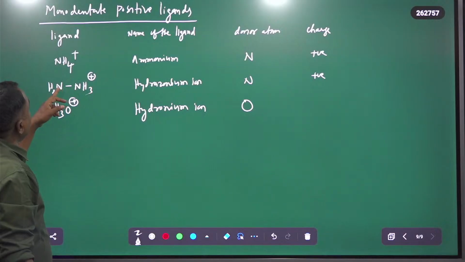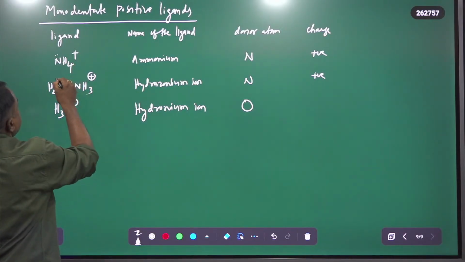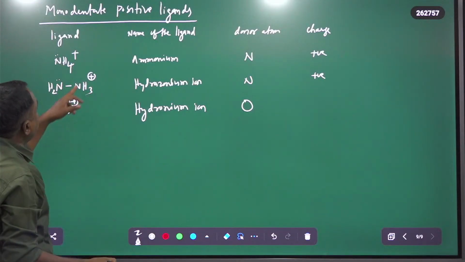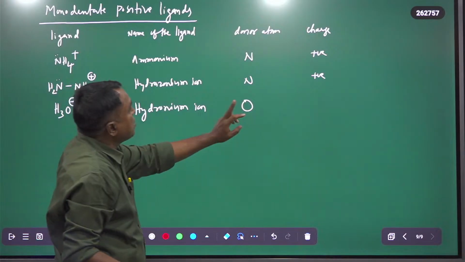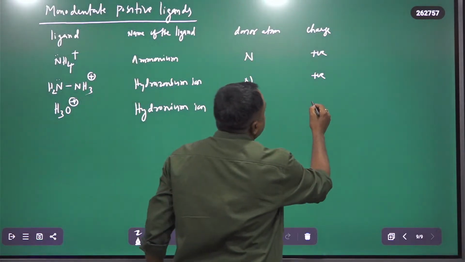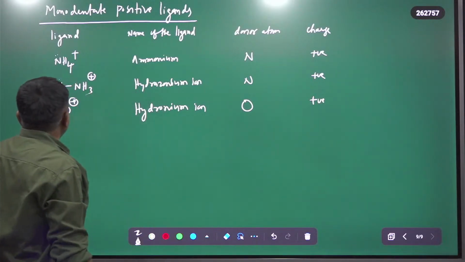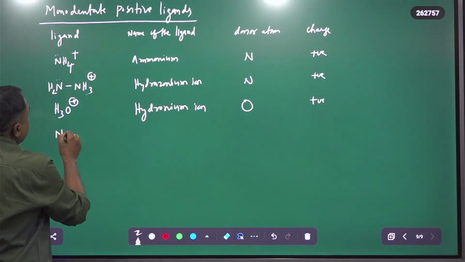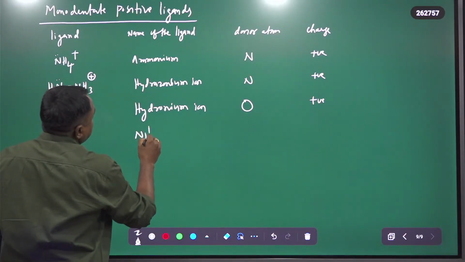In the hydrazonium ion nitrogen is the donor atom, with a positive charge. In hydronium, oxygen is the donor atom, also with a positive charge. NO2 plus is also there, the nitronium ion.